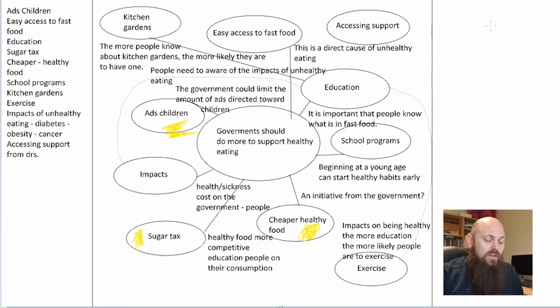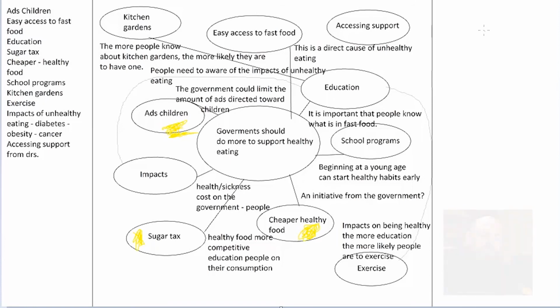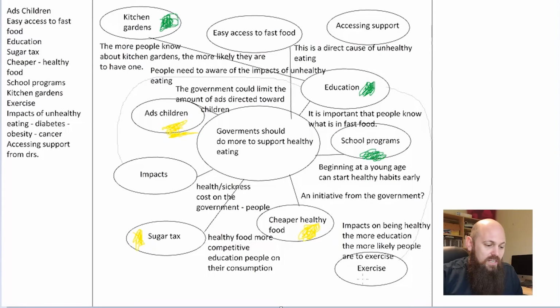Now, the next thing I can sort of see in here is a general theme around education. So we have an education here, which is the overall point. I'm going to make that a little bit green there. Then you've got your school programs that we could be using. And we also have this idea of kitchen gardens, which could really work quite well when we talk about education around those sorts of things. Now, I did make a link too between education and exercise, so we could put that as green as well.